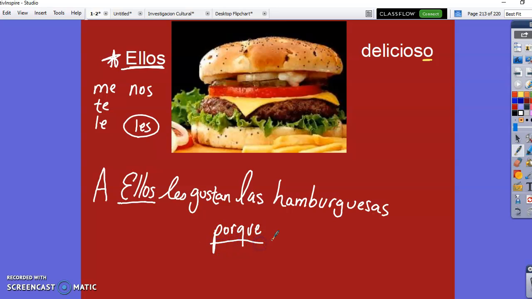That never changes. And then all I want to say is they are delicious. To describe a thing, I have two options. I have es if it's one thing. I have son if it's more than one thing. Okay? So I know hamburgers is plural. And the last thing I need to do is add my describing word, delicioso.